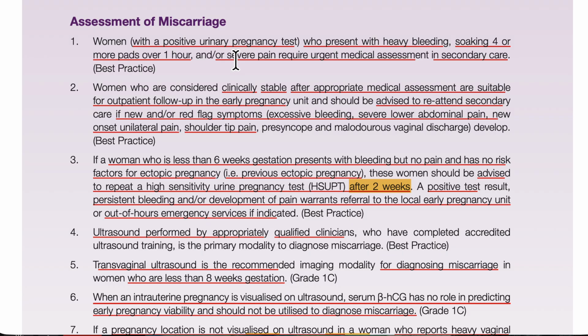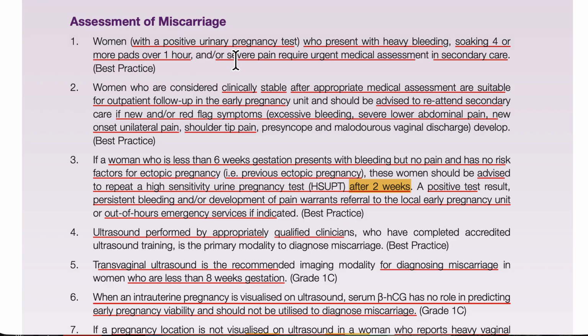The MCQ scenario will say the patient presents with excessive bleeding, severe lower abdominal pain, new onset unilateral pain and shoulder tip pain: all of the above or none of the above. It will be all of the above.